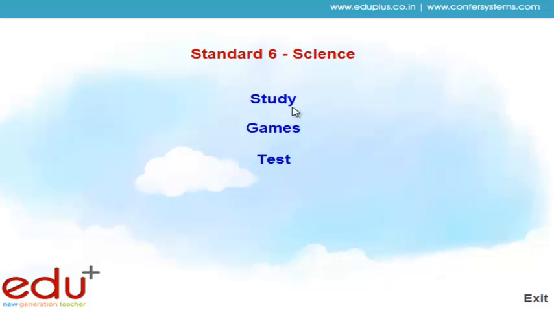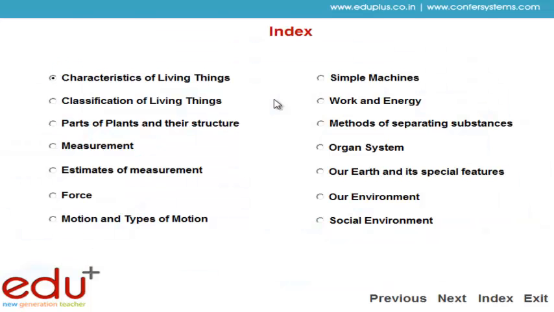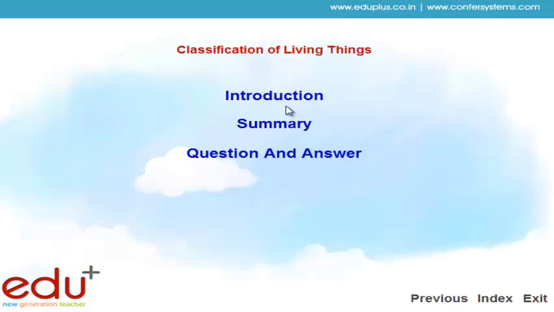Science is divided into three parts: study, games and test. We will show the first part, which is study. In study you will see all the topics. Also, we cover the 6th standard science textbook. For example, we take the topic classification of living things. In this topic we have three parts: introduction, summary, question and answer.